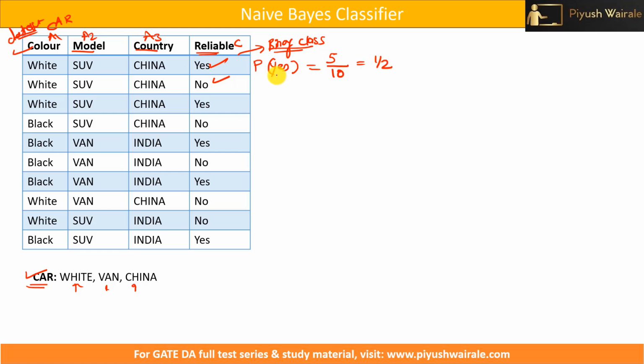It means it is 1 by 2. Similarly for no, probability of no is 5 by 10, because no appears 5 times out of 10. That is basically 1 by 2. So this is the prior probability for each class, for class yes and for class no. We need to find this one first.